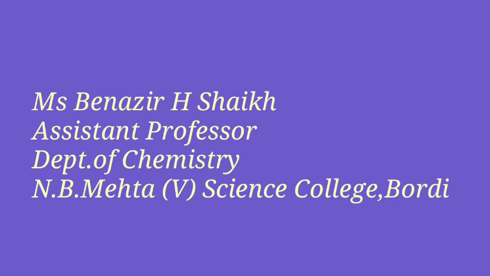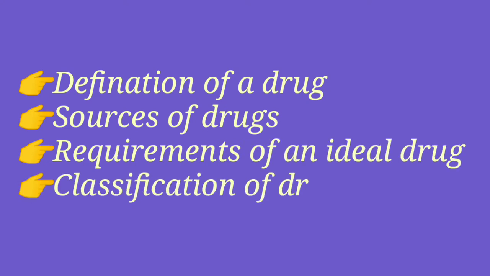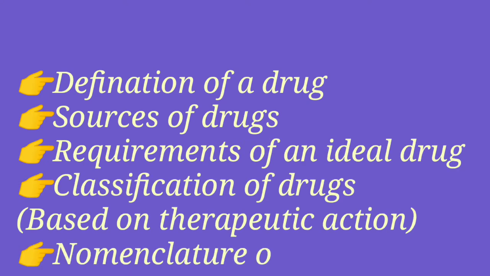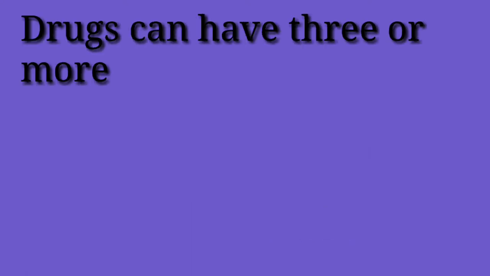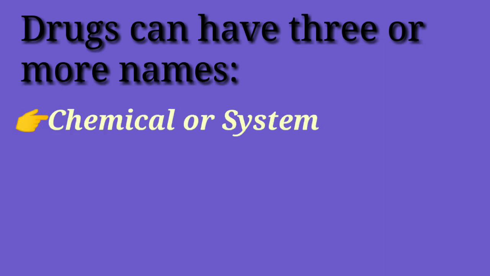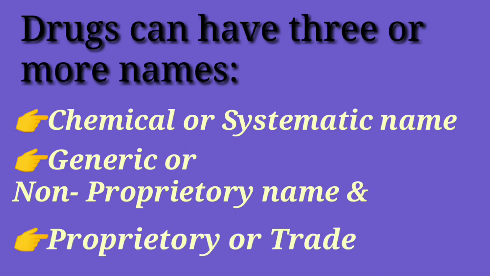Students, so far we have discussed the definition of the term drug, sources of drugs, requirements of an ideal drug, classification of drugs based on therapeutic action, and nomenclature of drugs. In our last lecture, we saw that drugs can have 3 or more names, that is, chemical or systematic name, generic or non-proprietary name, and proprietary or trade name. We have also discussed synonyms.